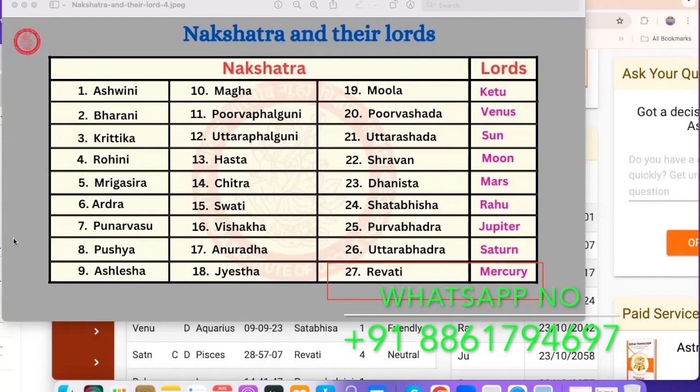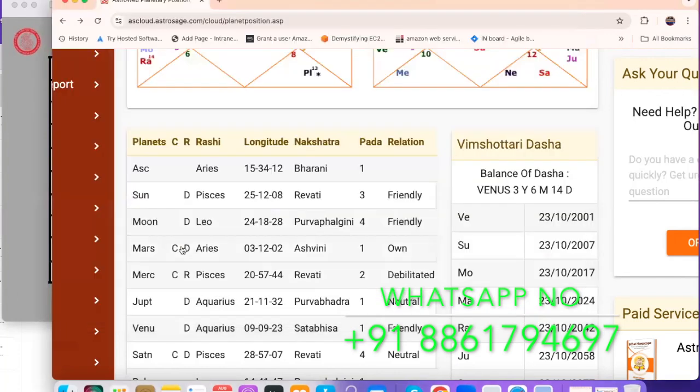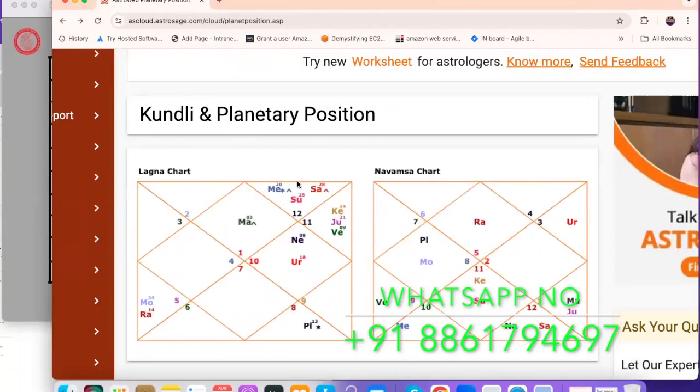Then you need to go back to the chart. Just see where Mercury is placed. It is in the 12th house, right? This Mercury is in the 12th house, and look at what Mercury is ruling. Mercury is ruling the 3rd house for the Aries ascendant, and the 6th house, right?